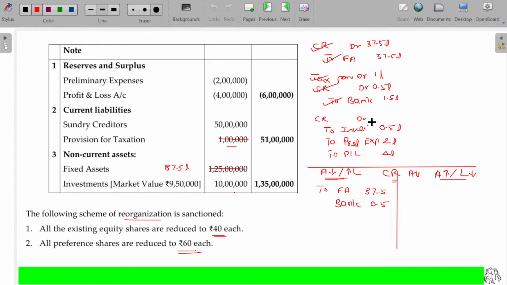Like in CR, 6.5 lakhs to investment, 0.5, preliminary expenses, 2 lakhs, profit and loss, 4 lakhs. In those concern account, rewrite this, not 10 lakhs, 9.5 lakhs. Preliminary expenses already 2 lakhs we have debit, by crediting it becomes 0. Profit and loss already we have debit balance, by crediting it becomes 0.